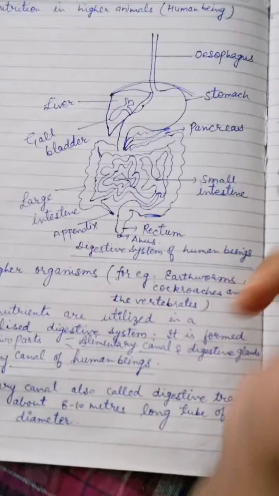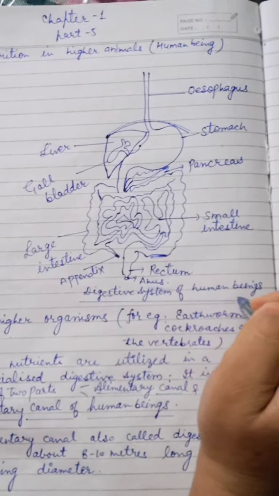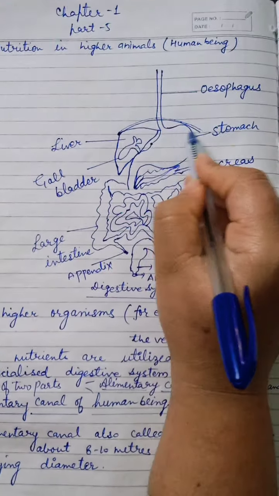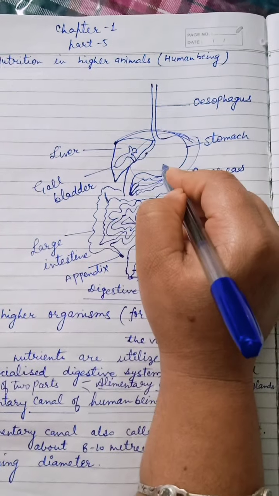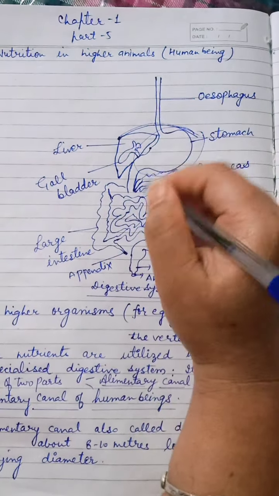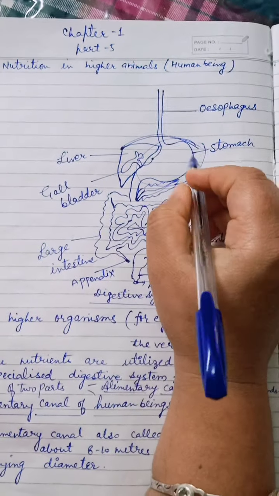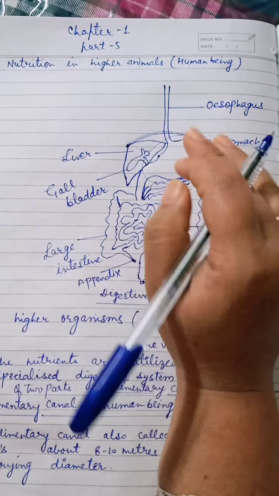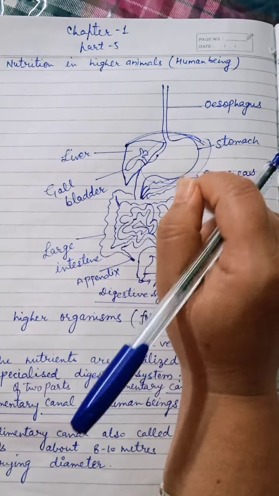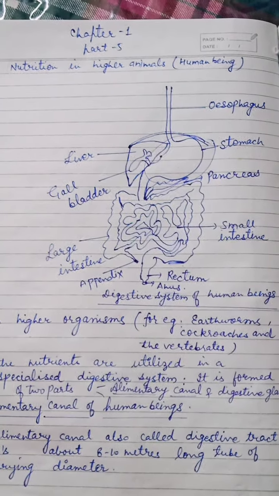Look at the diagram of the digestive system of human beings, and you can see here that this is the stomach. Stomach is a thick muscular J-shaped structure, and it is present on the left side of the upper part of the abdomen. It helps in mechanical churning and chemical digestion of the food.